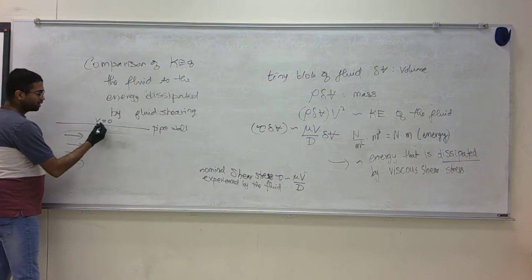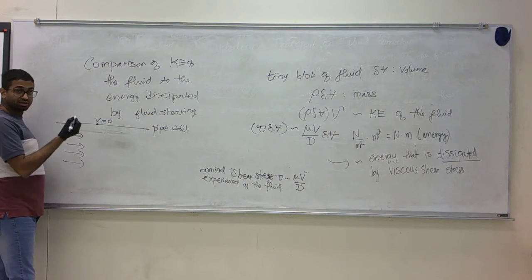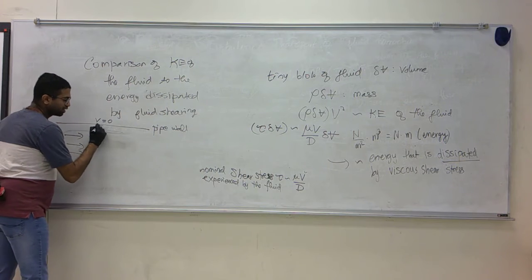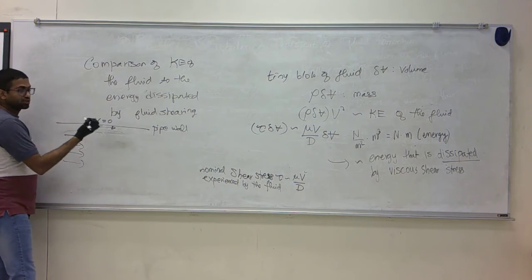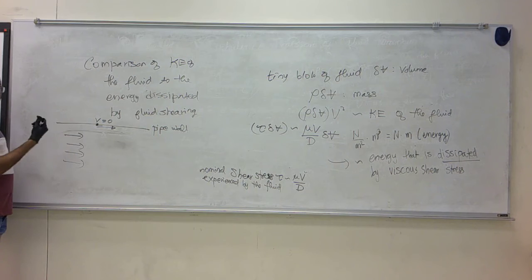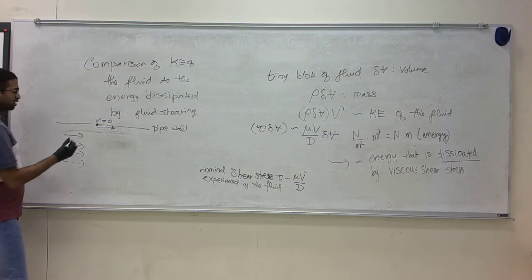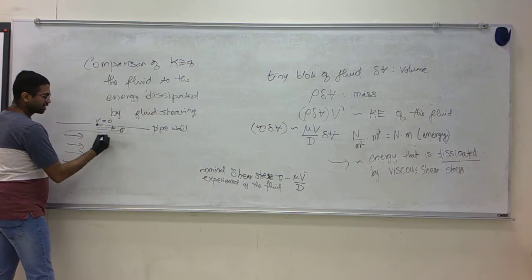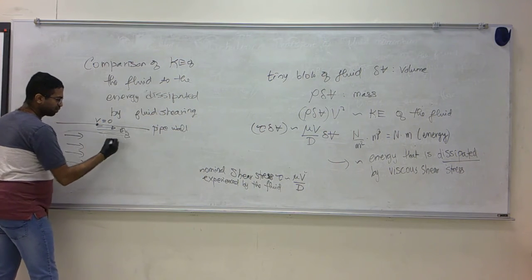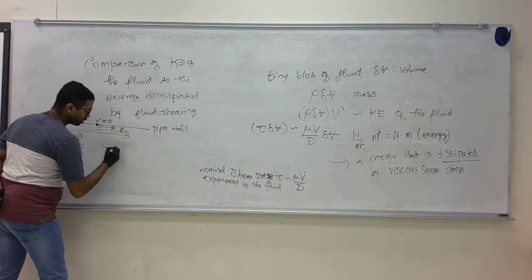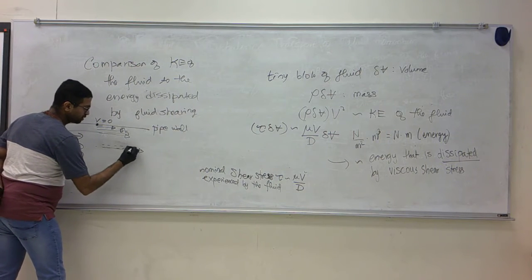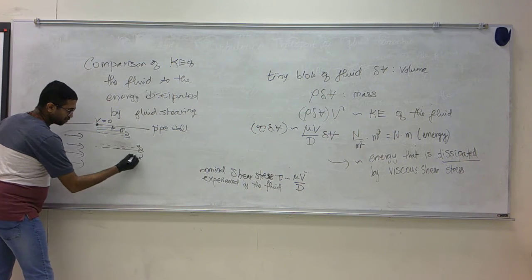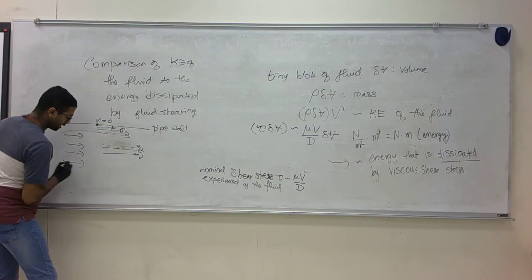This layer of fluid that is attached to the wall, which is at rest, pulls back on the previous layer. Okay? When this layer is trying to flow this way, it is being held back by this layer, so it is slowed down a little bit. The next layer, which is trying to flow, is slowed down by the previous layer. The next layer is being slowed down by the previous layer, all the way to the center line, and this again is symmetric. It happens on the other side of the pipe as well.